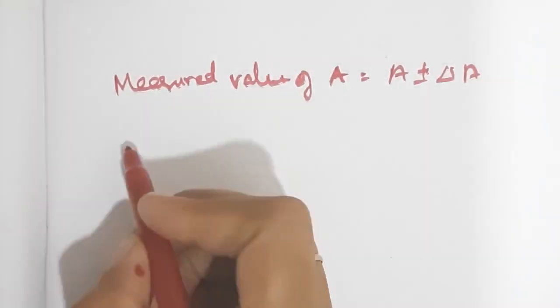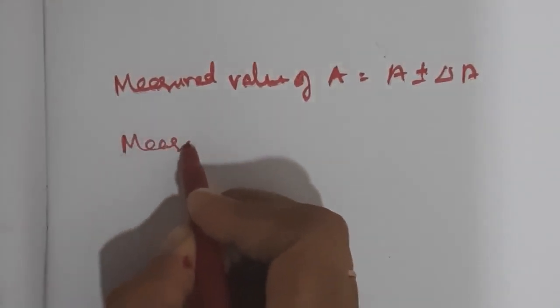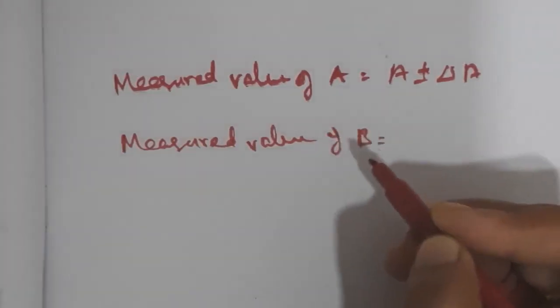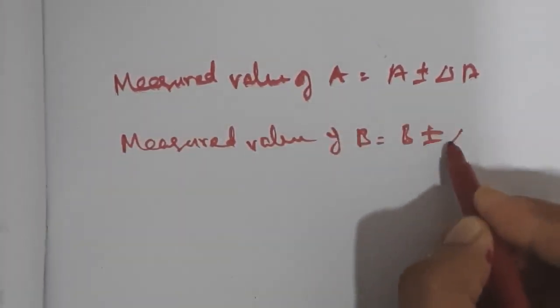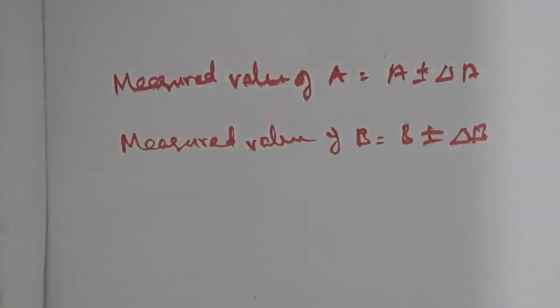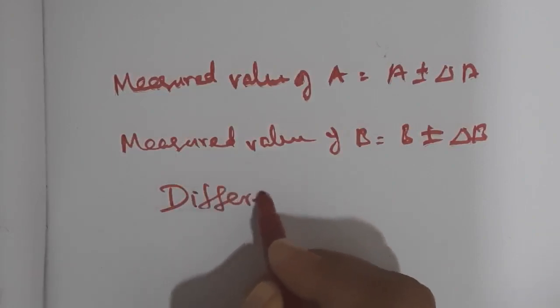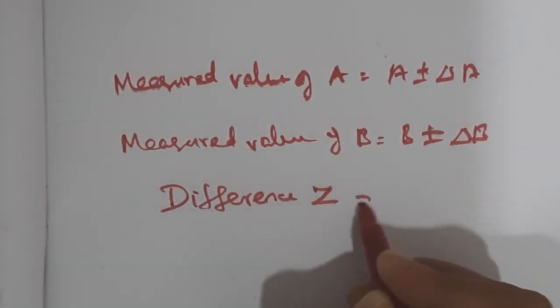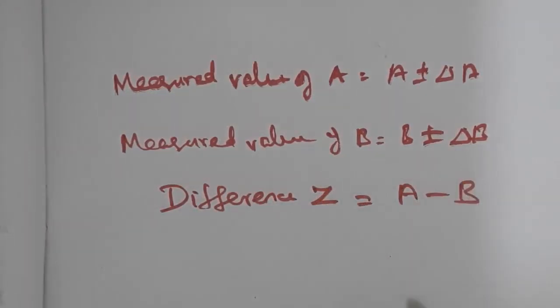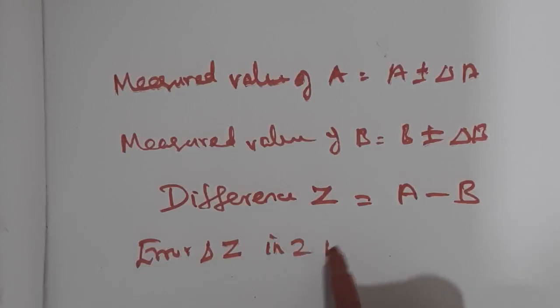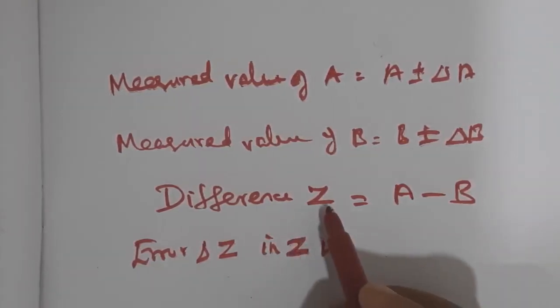Measured value of B is B plus or minus delta B. Next, consider the difference. The difference is considered as Z. So, Z is equal to A minus B. So, error delta Z in Z.